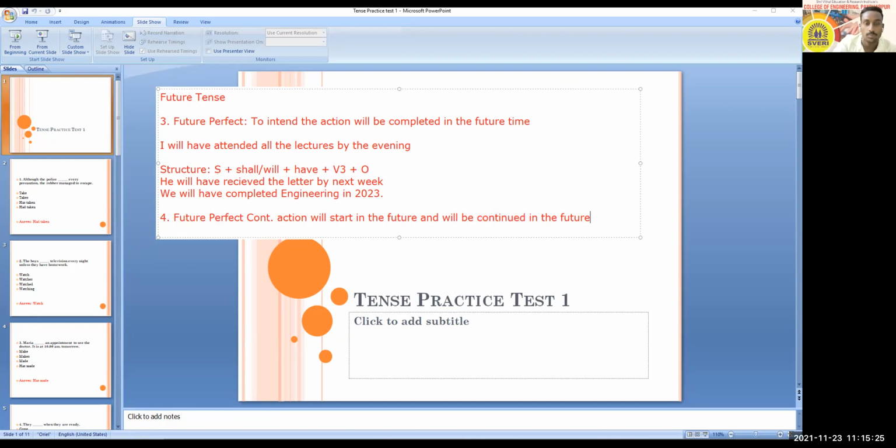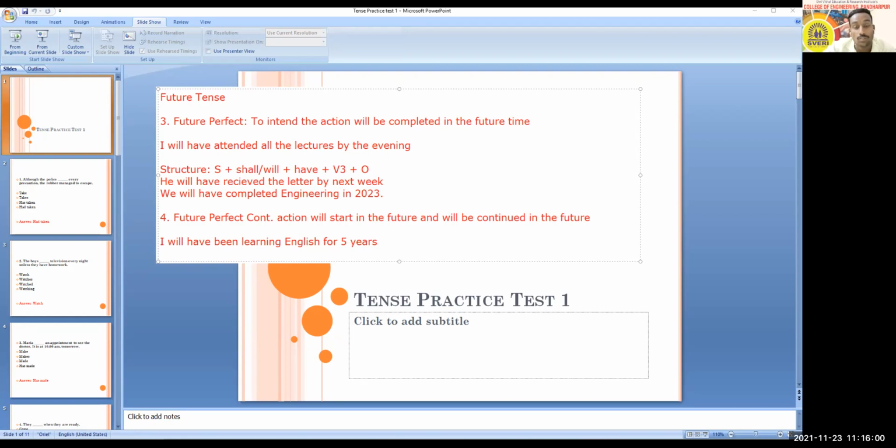Okay. For example, now you can think of one example. "I will have been learning English for," maybe you can use time also, 5 years or something like this, because that is important.